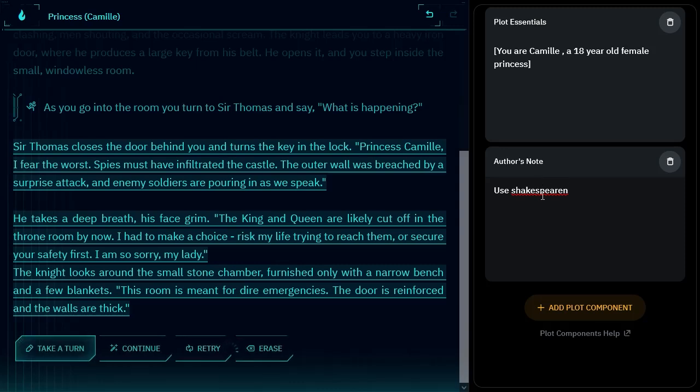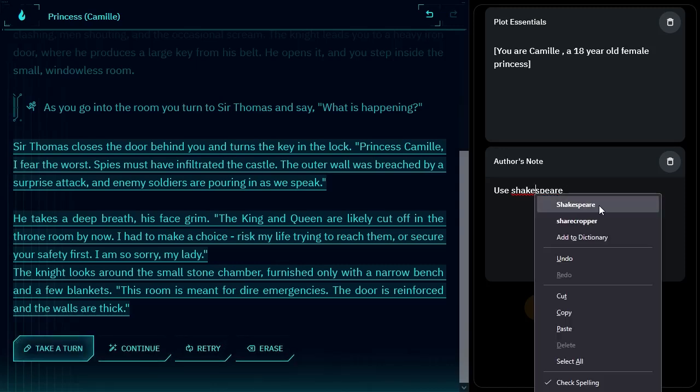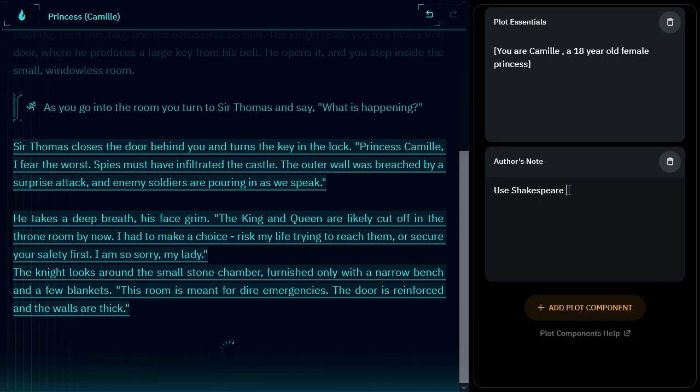Nope, it doesn't like that. Use Shakespeare apostrophe. Isn't that how it said to spell it, right? Oh, it's probably because of uppercase. All right, now let's do an N. Oh, wrong place. Oh, poop. How about Shakespeare I-N?